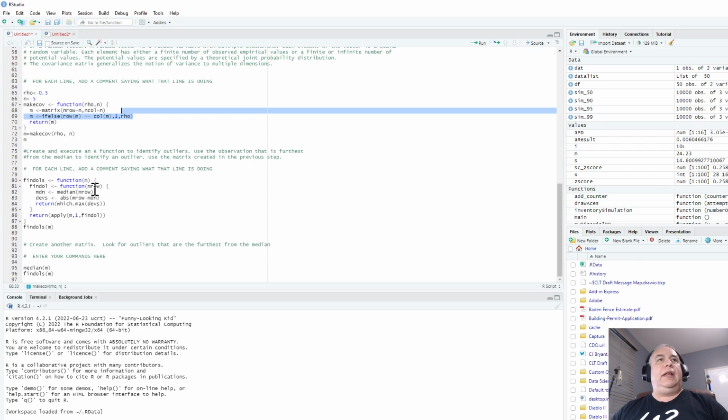The next thing is a function to identify outliers. Here again, you have a choice. Some students have written their own function. Some students have chosen to add comments saying what each line is doing. If you choose to write your own function, I would recommend comments, but you don't have to. As long as the function is doing the appropriate thing, everything is good.